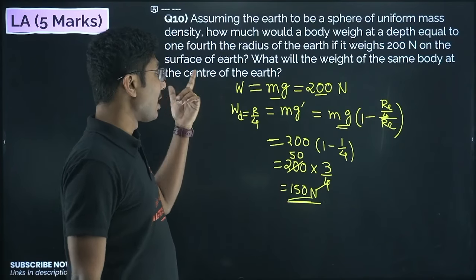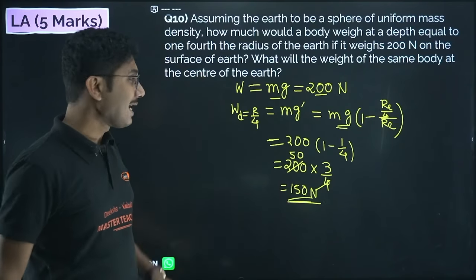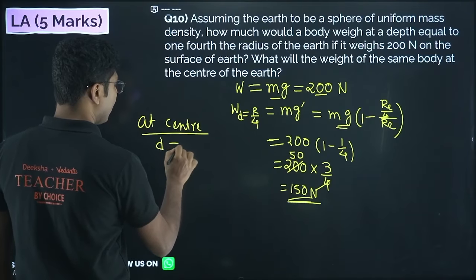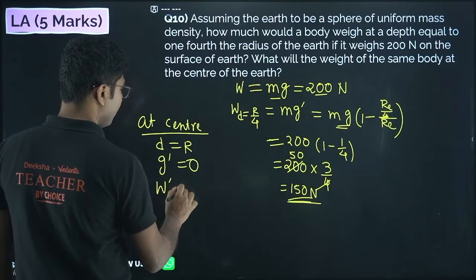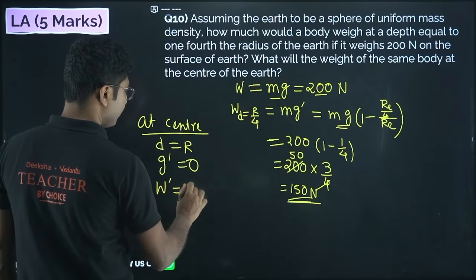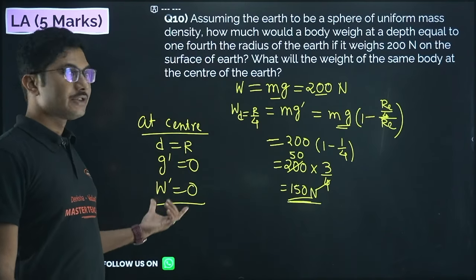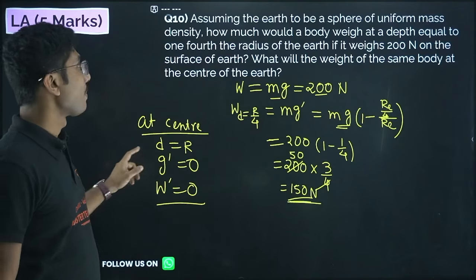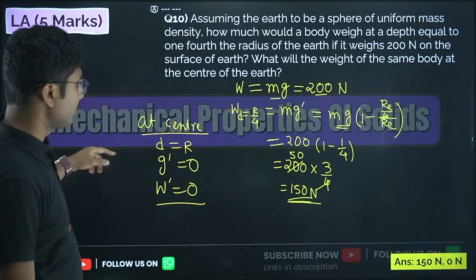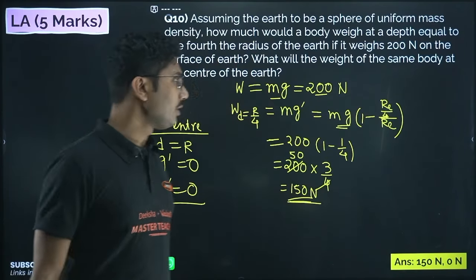Now what about the weight of the body at the center? At center, d will be equal to R, so g dash will be equal to 0, so weight will be equal to 0. At the center every object's weight is 0, because the distance is 0. So the correct answer is 150 and 0 Newton.